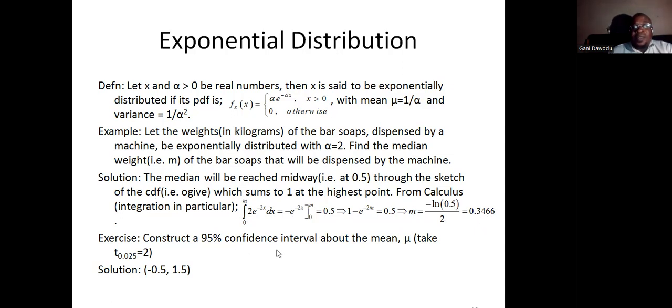We can construct a 95% confidence interval, in that it will be mu plus or minus t of alpha over 2 times the standard deviation. That should be constructed. If you construct it very well, it should be this.